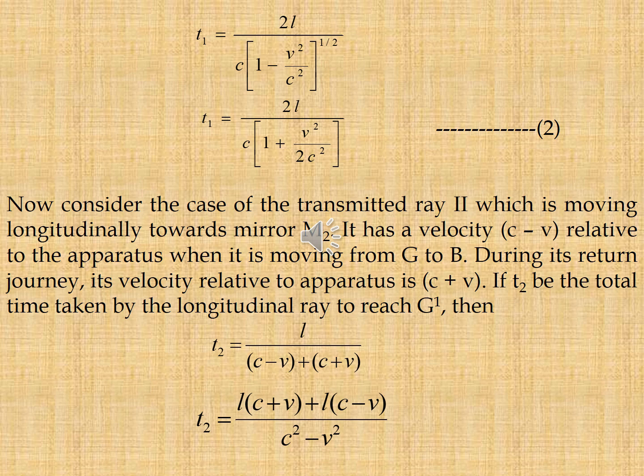Now consider the case of the transmitted ray 2, which is moving longitudinally towards mirror M2. It has a velocity C minus V relative to the operators when it is moving from G to M2.